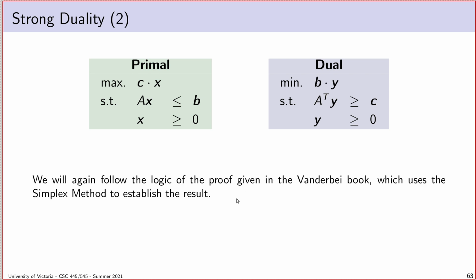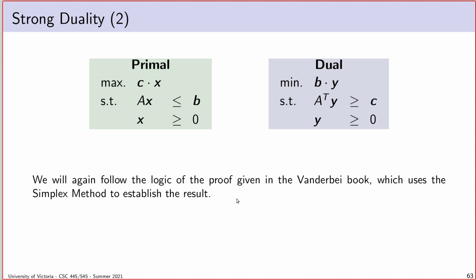Now, the proof that we're going to walk through here is the one from the Vanderbei book. So just like before, with that proof that Bland's rule doesn't cycle, I am going to use the same proof that Vanderbei gave with a few notational tweaks, both to try and ease the burden of scrubbing through all the notation, and also to make some aspects a bit easier to explain. I guess because explaining something on slides versus explaining something in a book are two different arts.